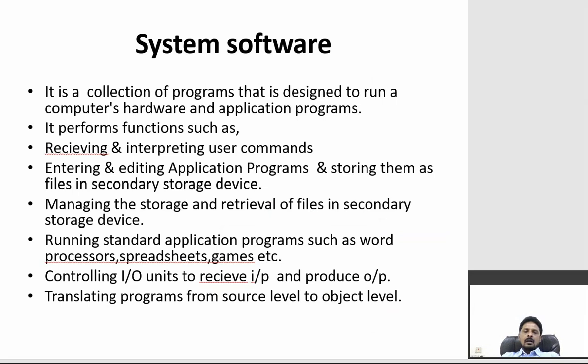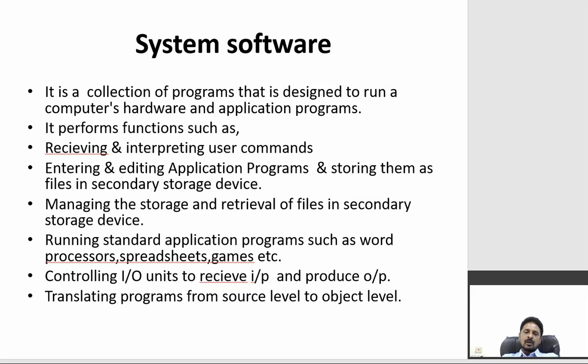Here, system software means the programs that have been developed for effective utilization of a computer system. Those programs are called system software programs. It will also be useful to run some application program.